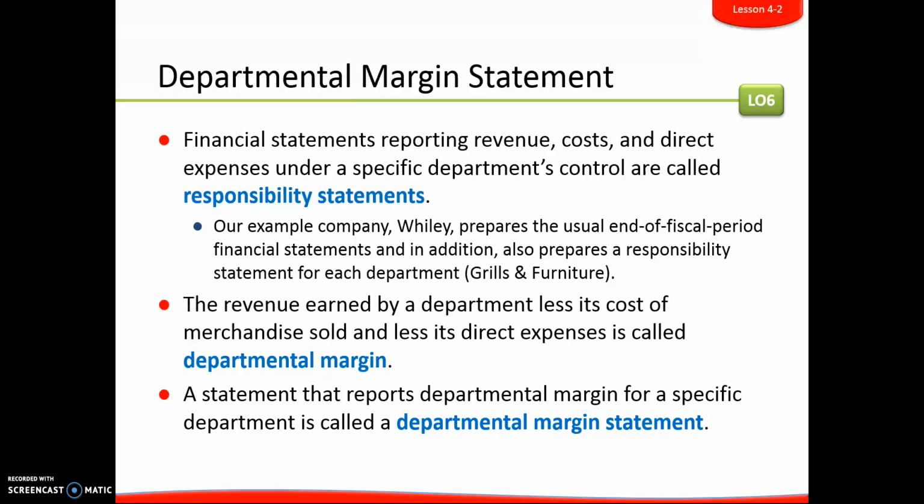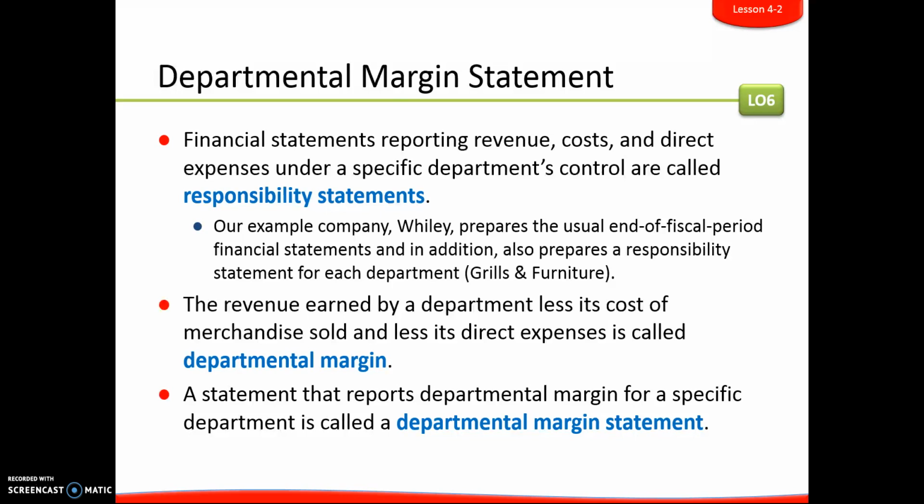So remember, responsibility accounting is where we had revenue, costs, and expenses that were related directly to a department. A responsibility statement is a financial statement that reports those revenue, costs, and direct expenses under a specific department's control. So our Wiley company prepares all of the usual end of fiscal period financial statements, but they also prepare responsibility statements for each of their departments, which are grills and furniture.